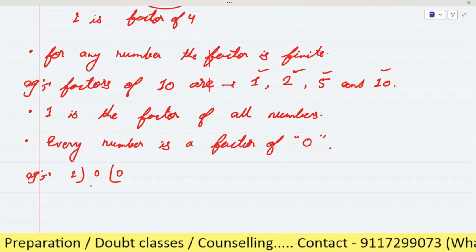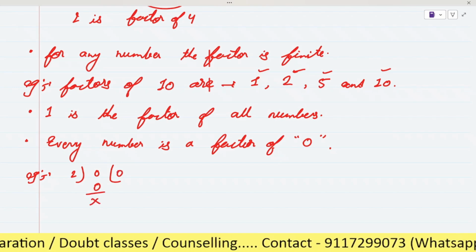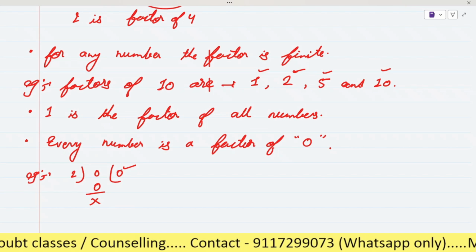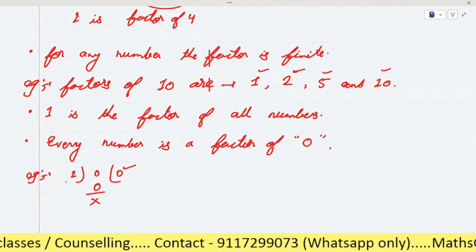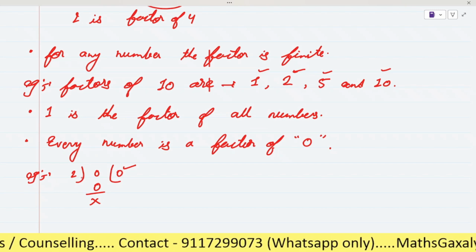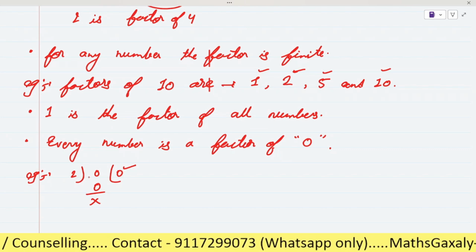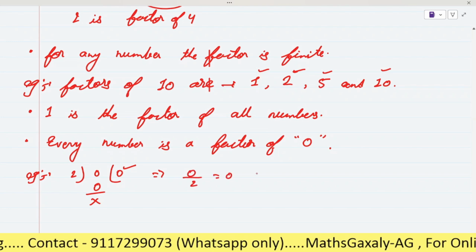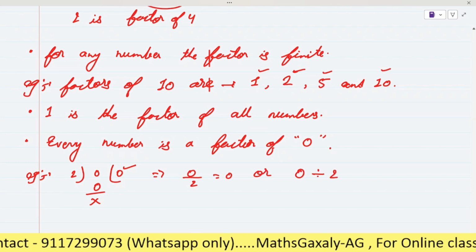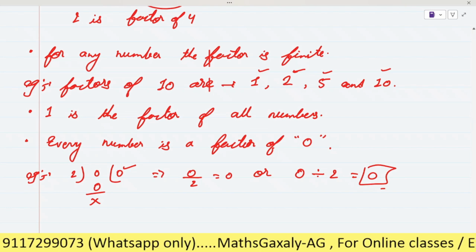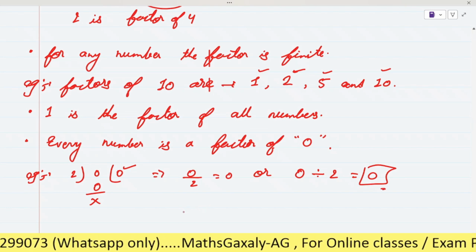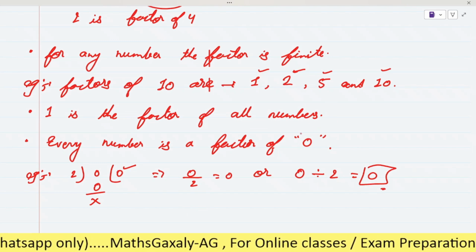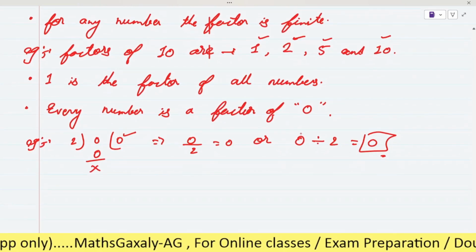So here 2 in 0 times gives 0. As you can see, the quotient or the answer is 0, right? This can also be written as 0 divided by 2 is equal to 0, so we get 0 as the answer. So every number is a factor of 0. Okay, is it clear now? Yes, sir.